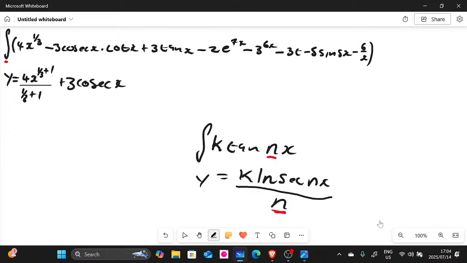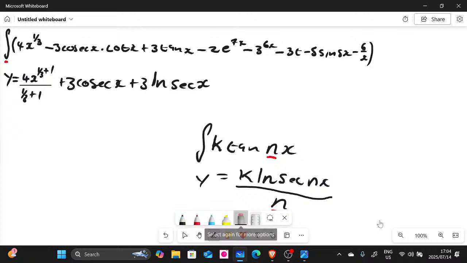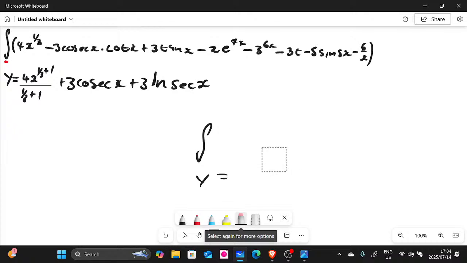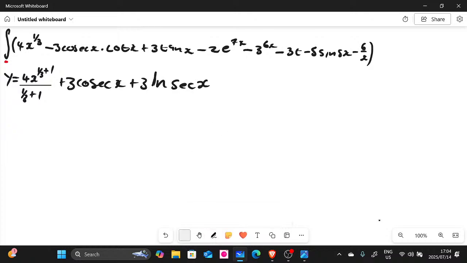So if you go to our question there, we have 3, which in this case is going to be our k, natural log sec. We don't have the coefficient of x. Well, the coefficient of x is 1, so it's going to be sec x divided by 1, right? So n is 1 there, that's why we don't write divide by 1. So we move to this one here. This is the, let me see, 1 2 3 4. This is the fourth term, the exponential.